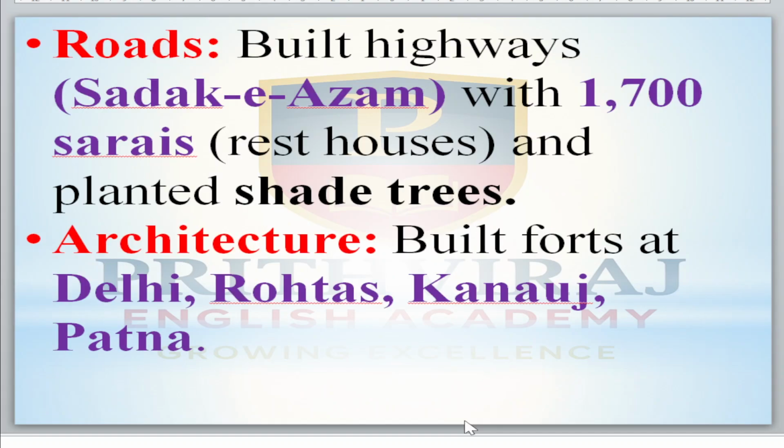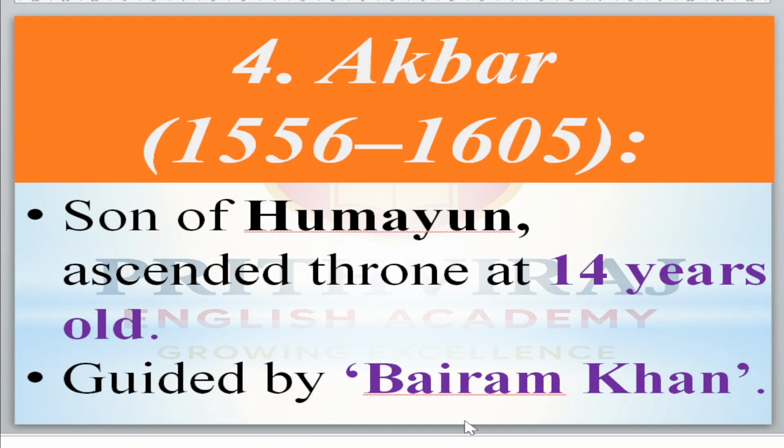After him, Humayun again came to power for 2 years. Then after his death, Humayun's son came to power. His name is Akbar, from 1556 to 1605. He was the son of Humayun, and he came to power after his father's death, and at that time he was only 14 years old.